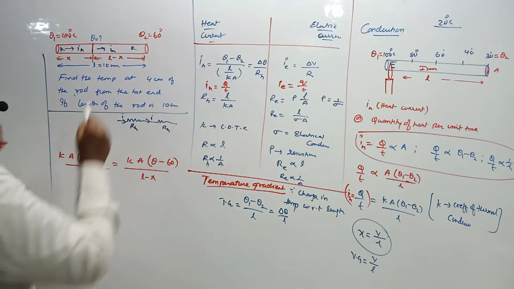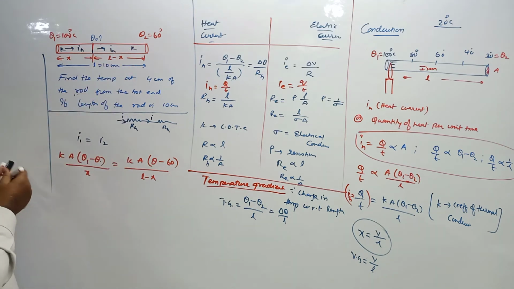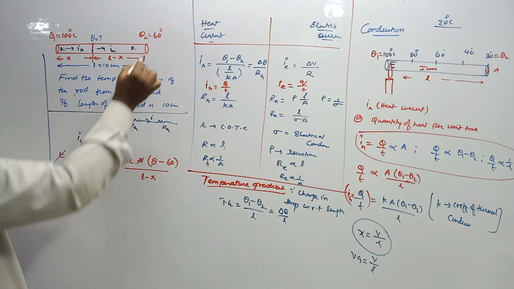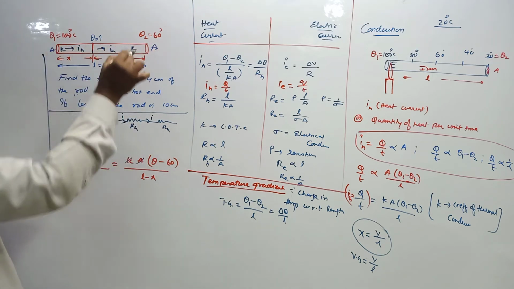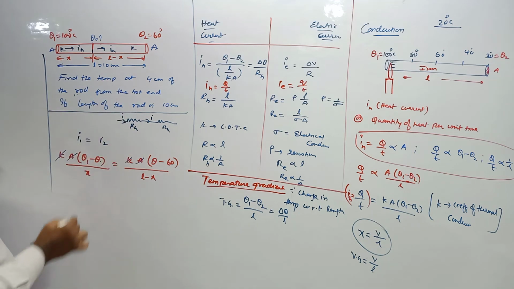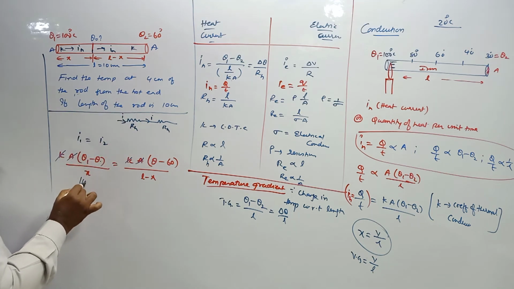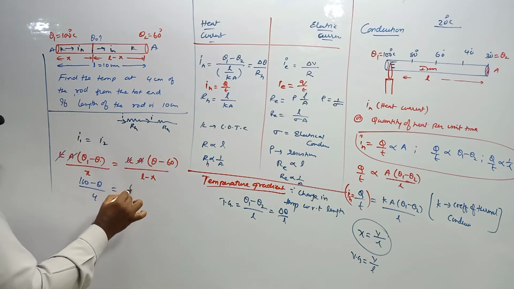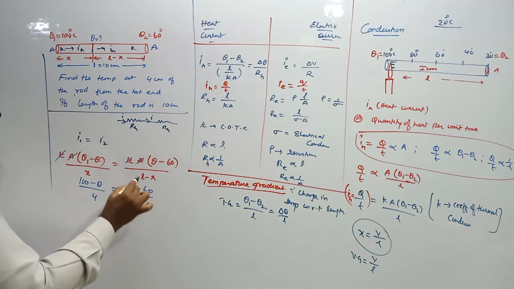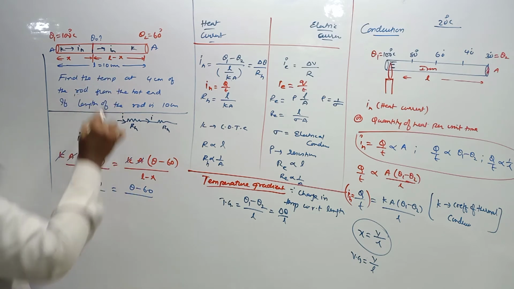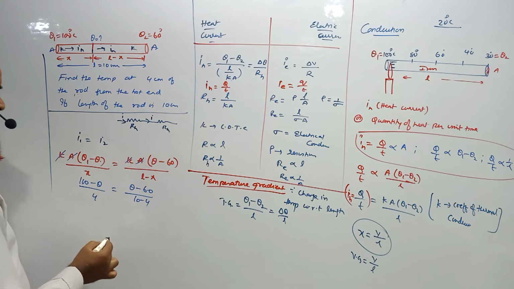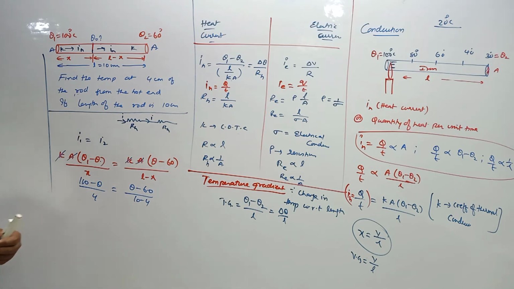So if this is the thing, as it is a rod of the same material, some of the things get cancelled because the cross-section area of the rod is the same, because it is going to be a single rod here. Now what is theta 1? 100 minus theta by x is going to be 4 here, and this is theta minus 60, and the length of the rod is taken as 10 here. That means it is going to be 10 minus 4. Can't you find out this theta from this and tell me what is the value of theta now?